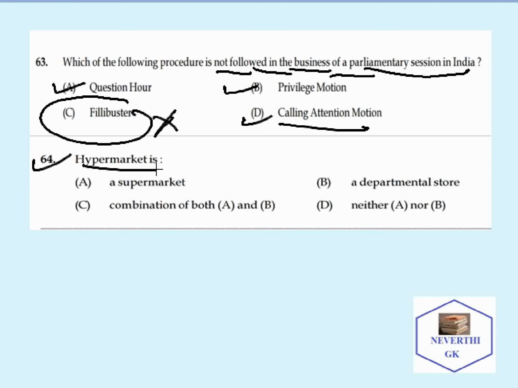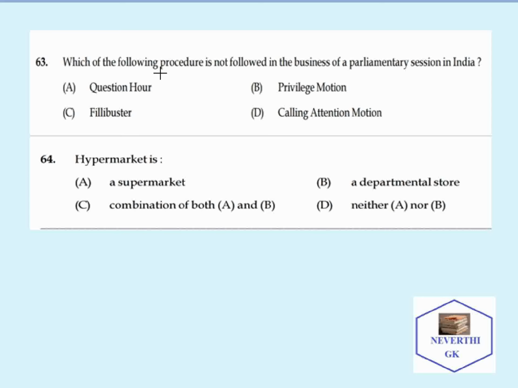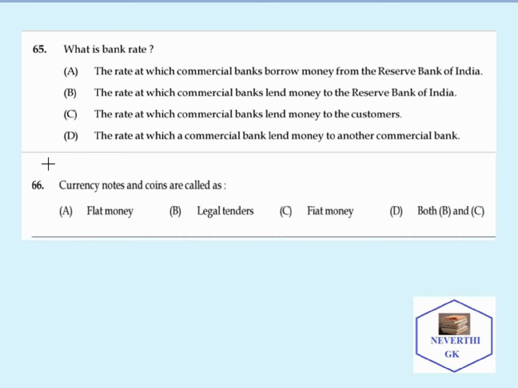Next question, hypermarket is. Options are given as supermarket, a departmental store, combination of both A and B, neither A nor B. A hypermarket is both a supermarket as well as a departmental store. The correct answer will be C. So here the correct answer is filibuster, and in hypermarket the correct answer is combination of both A and B. Moving on to the next questions.